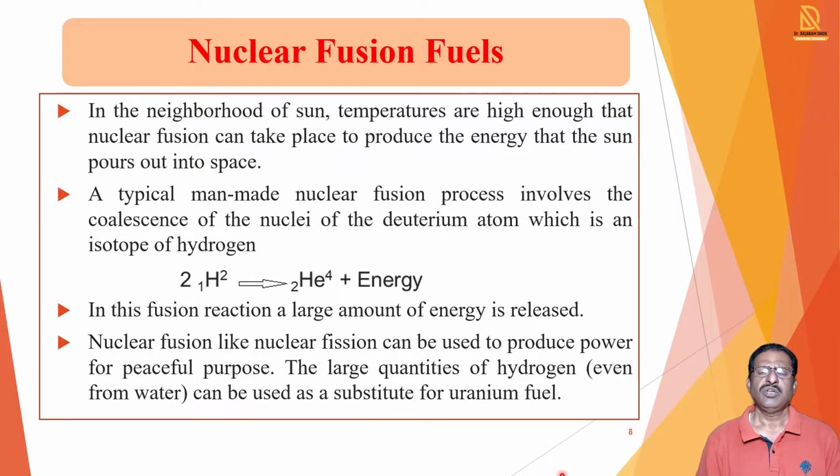Nowadays we use uranium for the production of electricity, but there is a limitation on the storage or stock of uranium. Such a limitation is not there in the case of hydrogen, because on the earth a large amount of hydrogen is available. By using that we can produce nuclear fusion fuels, and such a large amount of energy can be used for power generation.